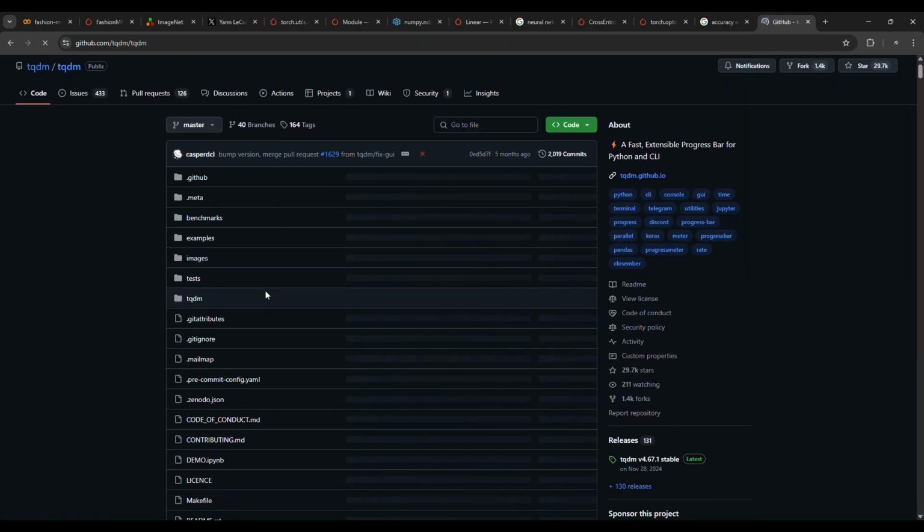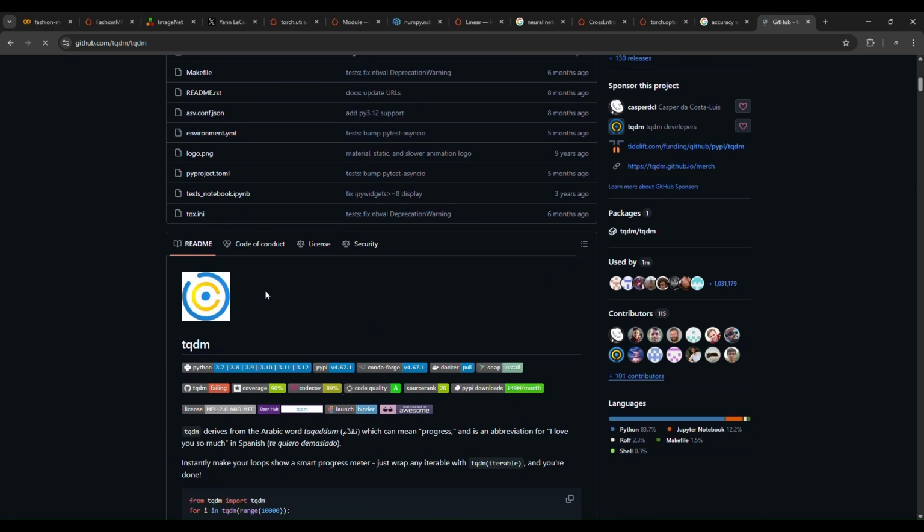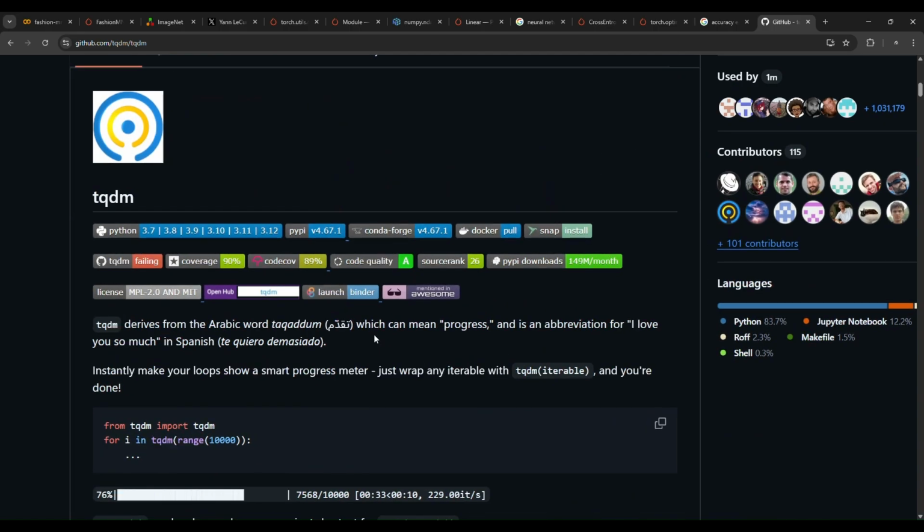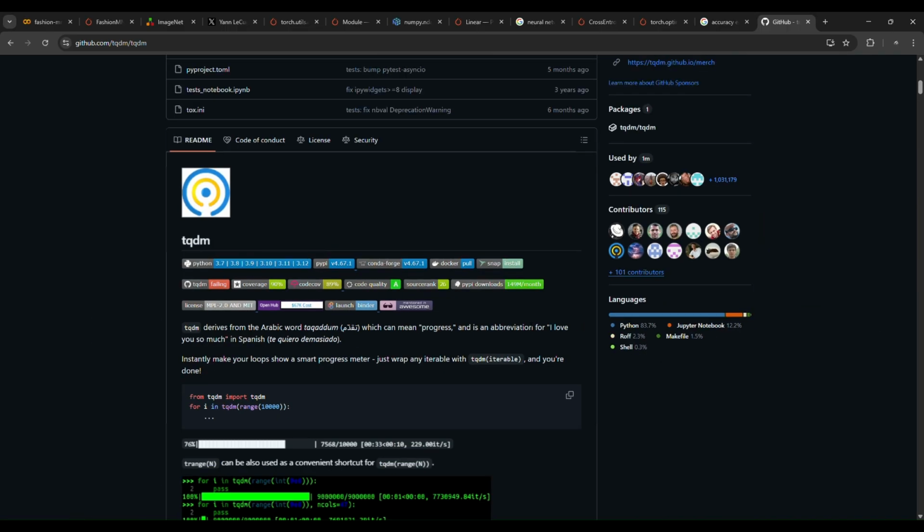The author of it is a Spanish programmer, and he named it tqdm, derived from the Arabic word تقدم, which can mean progress. And it is an abbreviation in Spanish for the same thing.